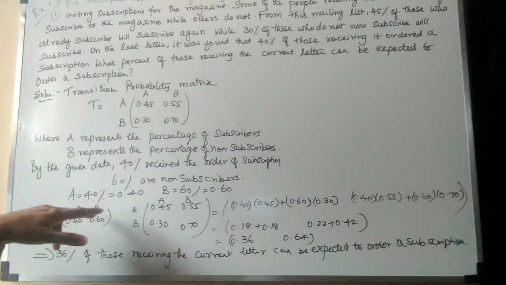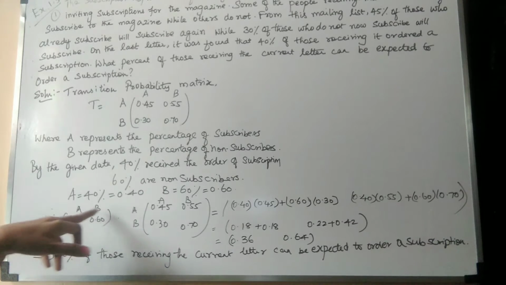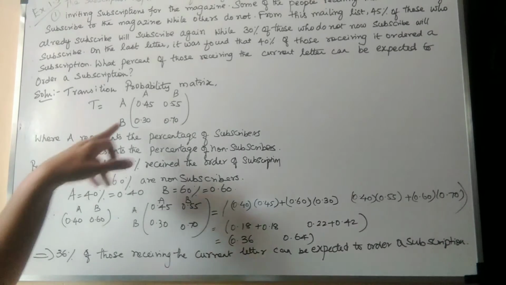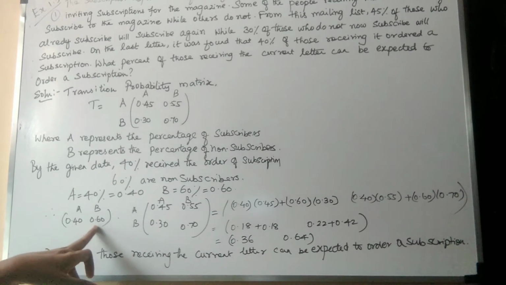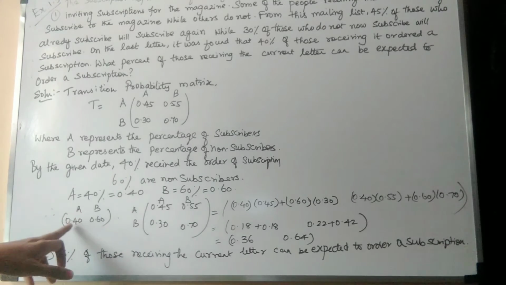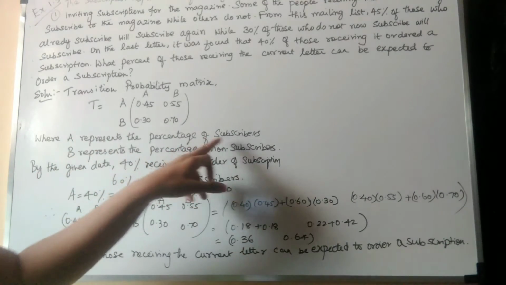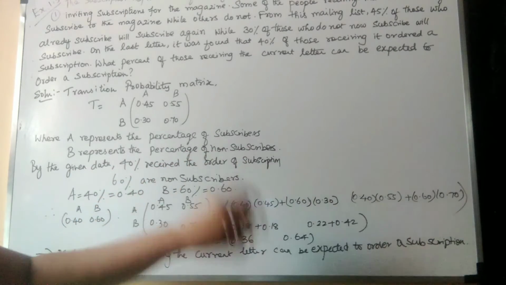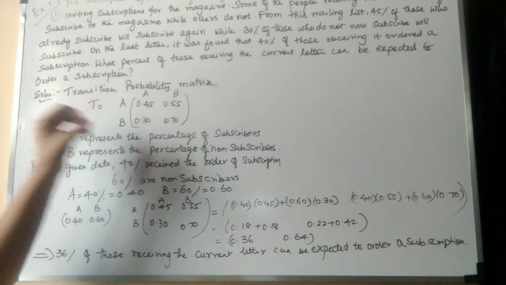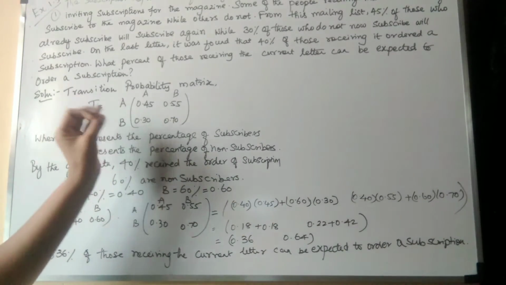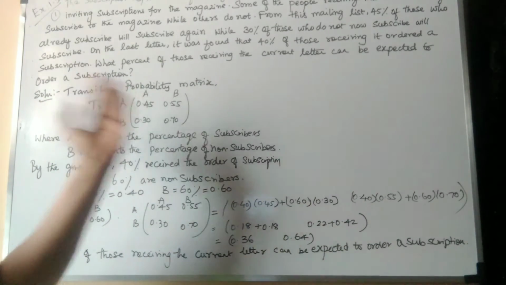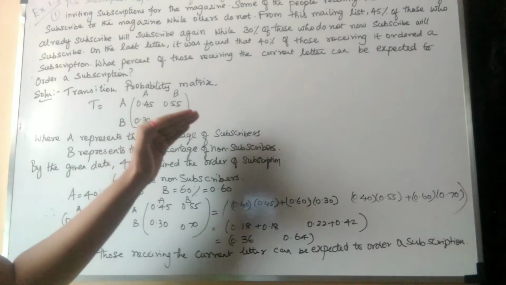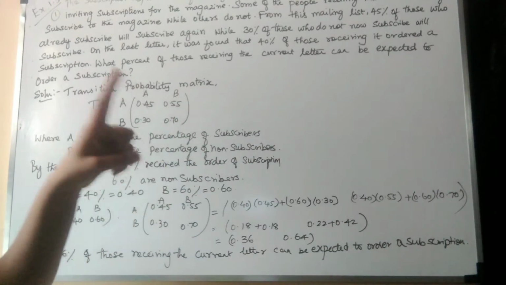So for this transition, A is 40% and B is the remaining. Let B be the non-subscribers and A be the subscribers. So 40% subscribers means the remaining 60%, 0.60, were not subscribers. Assume A as the percentage of subscribers and B as the percentage of non-subscribers. So how can you write this transition probability? It is nothing but the next successive probability. The occurrence and the non-occurrence together are 1. So A plus B is 1.